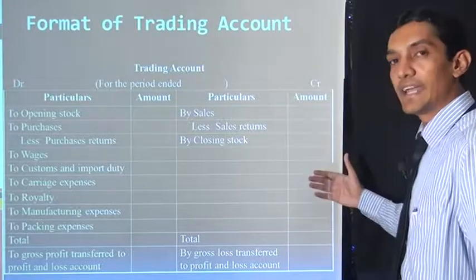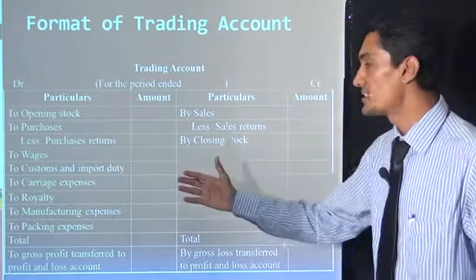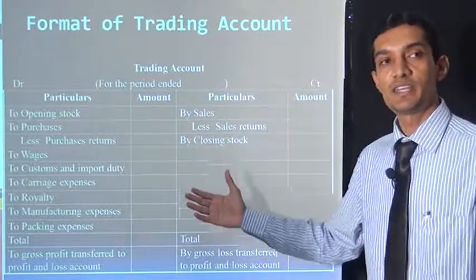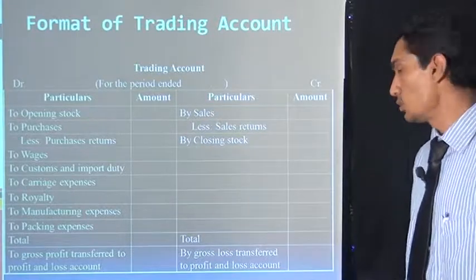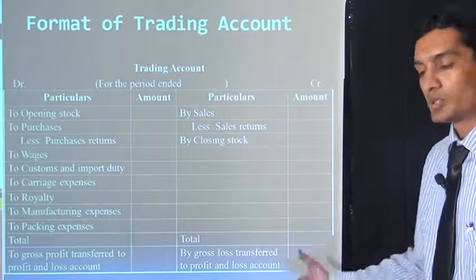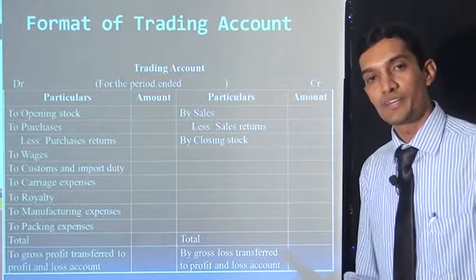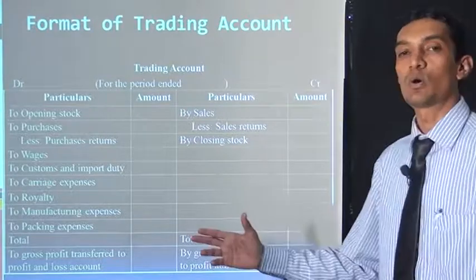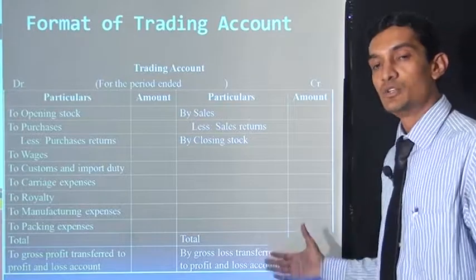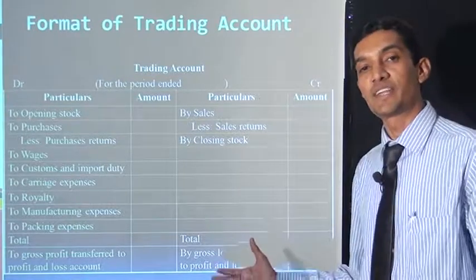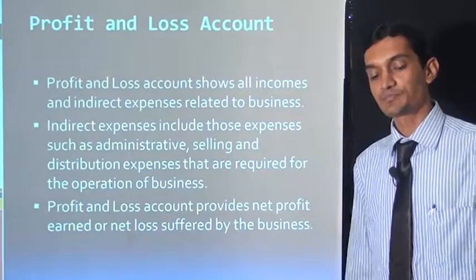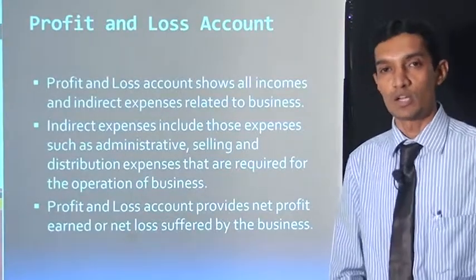If the credit side is more than the debit side, it is our gross profit. And if the debit side is more than the credit side, it is our gross loss. Gross profit is transferred to the credit side of the profit and loss account. And if there is gross loss, it is transferred to the debit side of the profit and loss account. Now next is the profit and loss account.